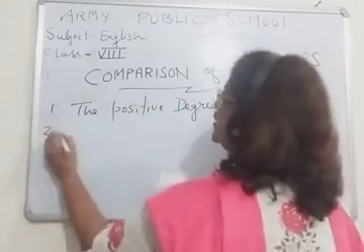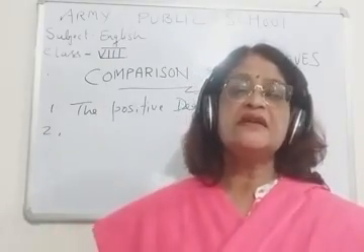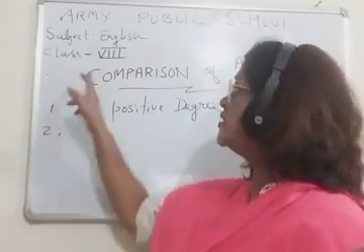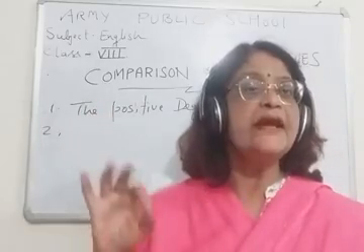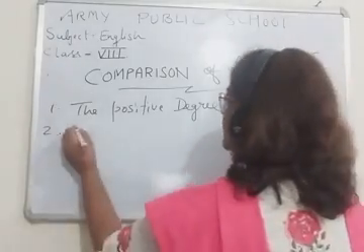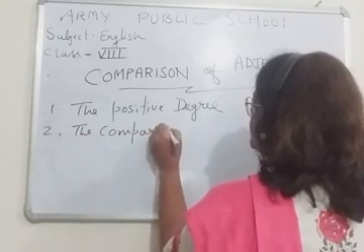Okay, this is the first one. Children, degrees of comparison of adjective. Remember this. There are degrees of comparison of adverb sometimes also, but we are talking about degrees of comparison of only adjective. The positive degree, the comparative degree. The second is comparative.